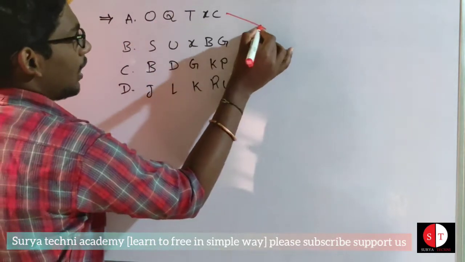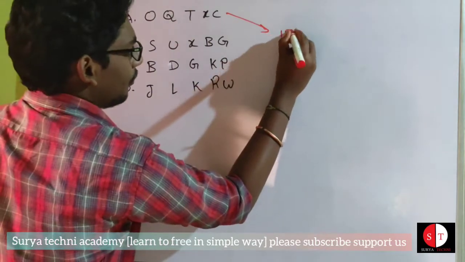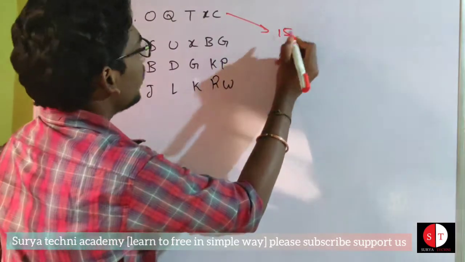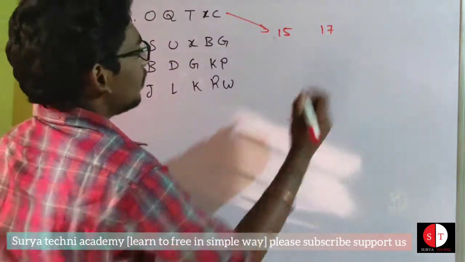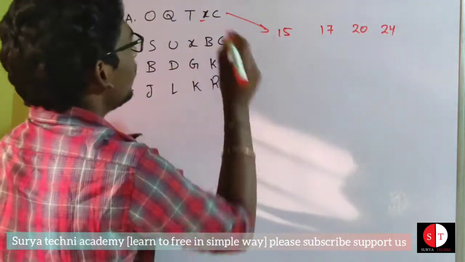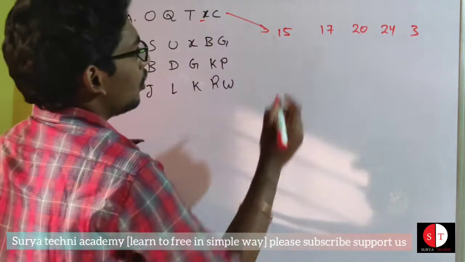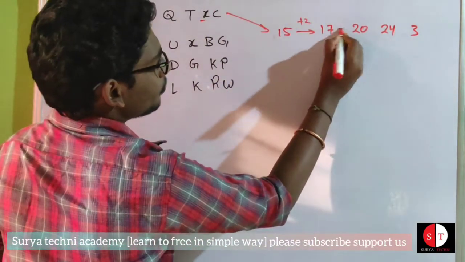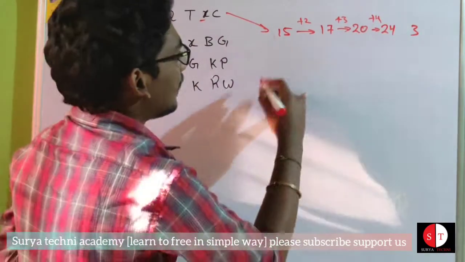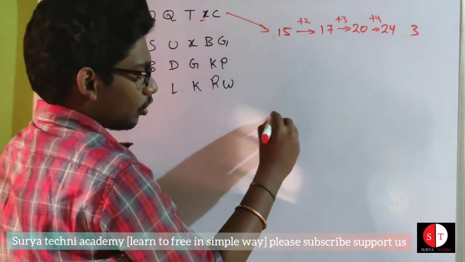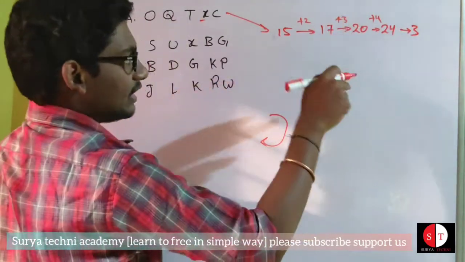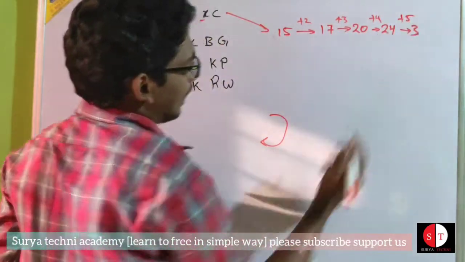For option A, O is 15, Q is 17, T is 20, X is 24, C is 3. So plus 2, plus 3, plus 4. In this alphabet we move clockwise, forward: 25, 26, 1, 2, 3, that is plus 5.